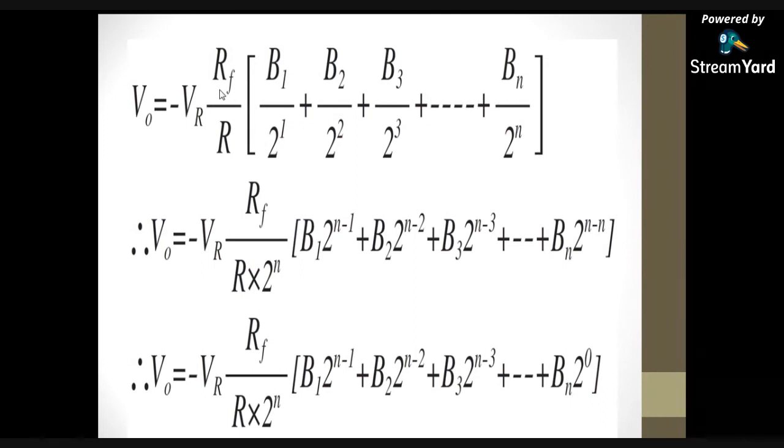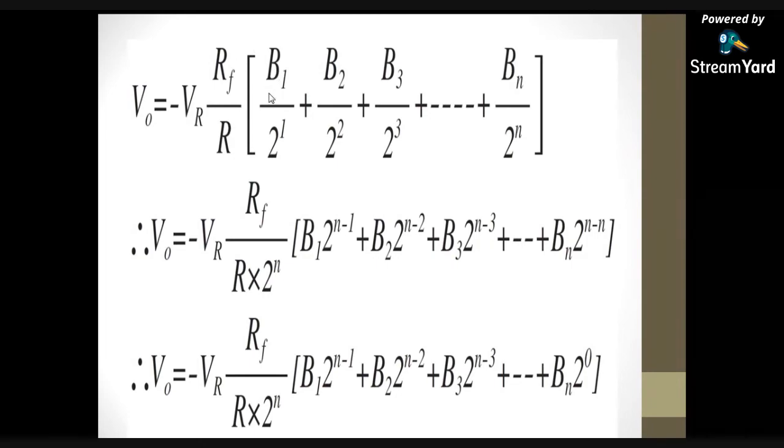In place of I1 I am substituting VR by 2 power 1 R, in place of I2 VR by 2 power 2 R, in place of I3 VR by 2 power 3 R, and so on. I am taking VR as common and R is also common. That's why V naught equals minus VR RF by R.